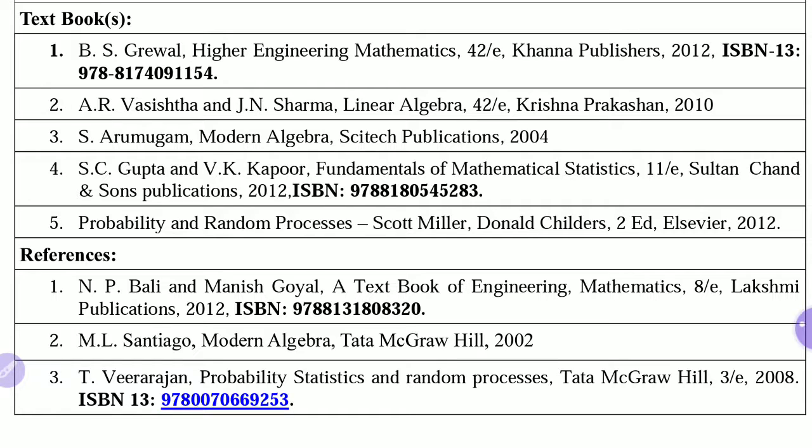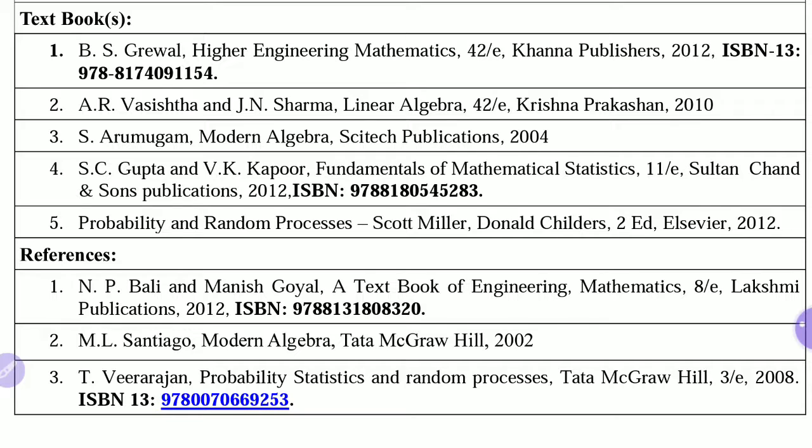So these are the list of books that you can write down in your notebook. In these books, you can use them as a reference, or if you need any kind of theory part, if you want to understand any particular concept, you can refer to these books also. Okay, all these books are available in the library also.